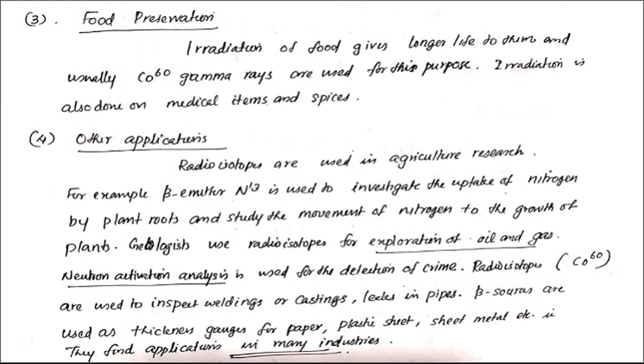It emits gamma radiations, and gamma radiations from this cobalt-60 can be used to preserve food particles. So for food preservation, radiation of food gives longer life. The advantage is that radiation of food particles from radioactive isotopes gives longer life to food particles.